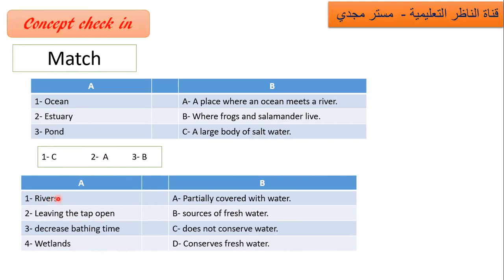Wetlands. Number 1, rivers. Which one? Quickly. Yes, sources of what? Of fresh water. So rivers are sources of fresh water.